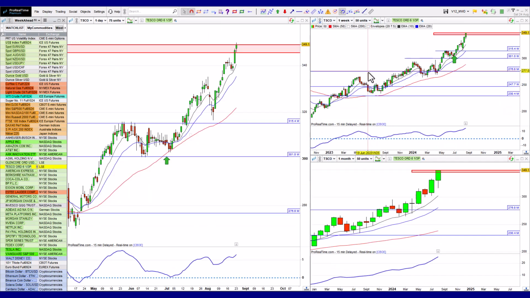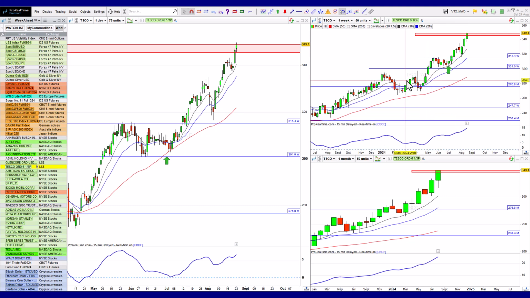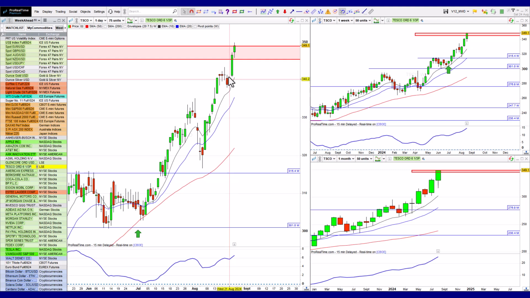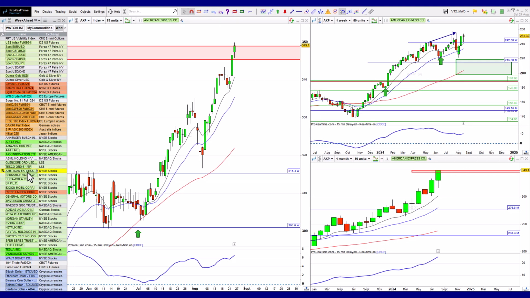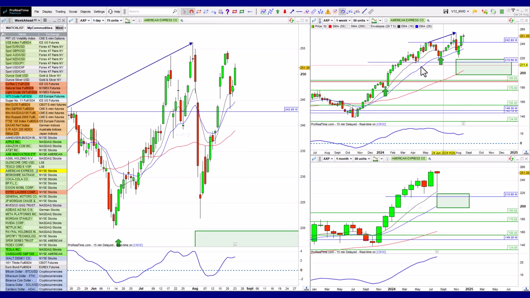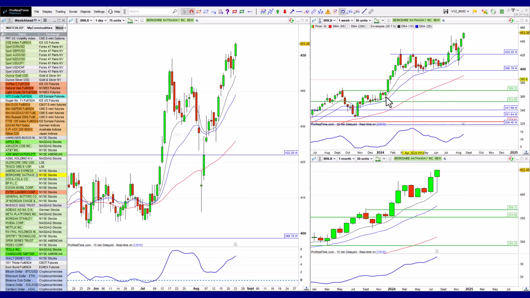Tesco looking really insanely bullish. Look at that. And it's just such a great quality kind of setup. Any pullback here would be a good buying opportunity. There's one here I actually missed. That was a no-brainer. But I do miss them sometimes. I just am not at my desk, or I don't do a scan, or I get distracted. This also continues to look good. I had some concerns about that bearish divergence. Looks like it's working its way out. I would have preferred a correction further down. Still looks good. So that's Amex. Berkshire Hathaway is on fire. That looks really good.